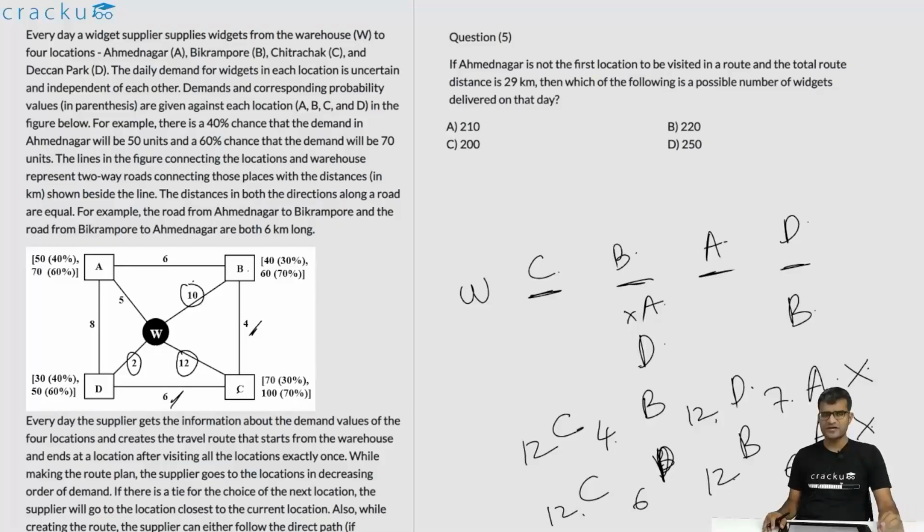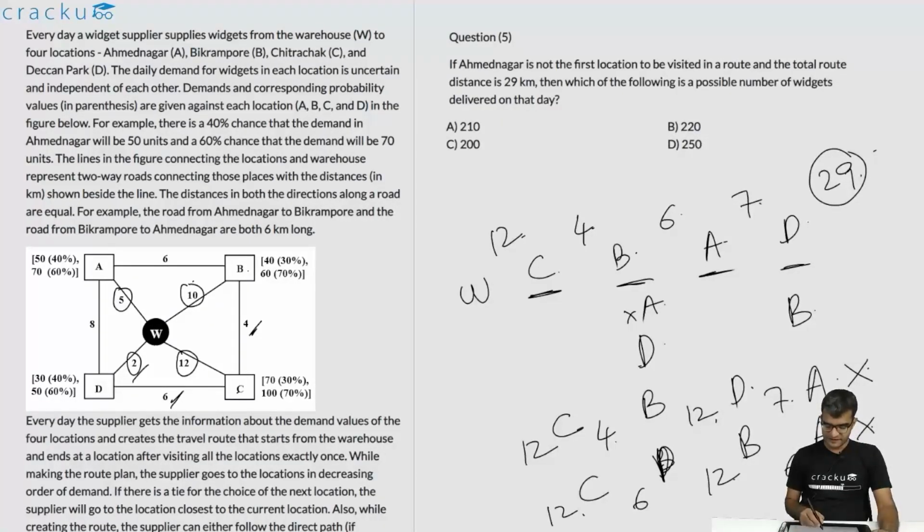Let us look at the total distance that is covered in both the cases. In the first case, W to C is 12. From C to B is 4. From B to A is 6. And from A to D is 5 plus 2, which is 7. Remember that you can go from A to D in 7 kilometers by going through the warehouse. You need not go directly. This is equal to 12 plus 4 plus 6 plus 7, which is 29. This is a valid route.